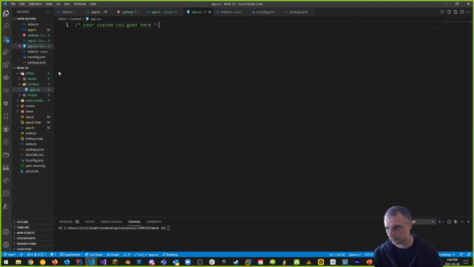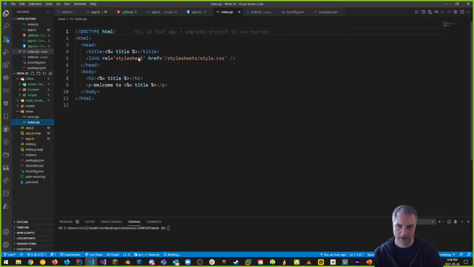Okay. So we have scripts, we have an app.ts, we have content, we have an app.css, and we have assets. We have just a .gitkeep file inside of the images folder, right? And this is our new folder structure, but we have a problem because inside of our views, we have an index.ejs, and our index.ejs actually uses something called style sheet. And there is no style sheets, style.css. We need to redo this thing altogether because it's pretty crappy.